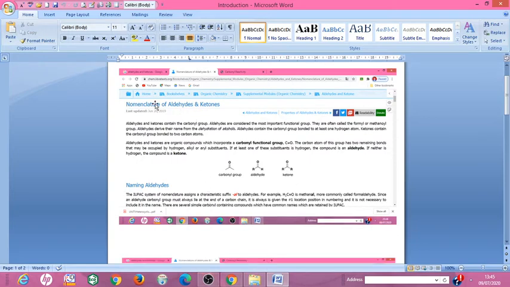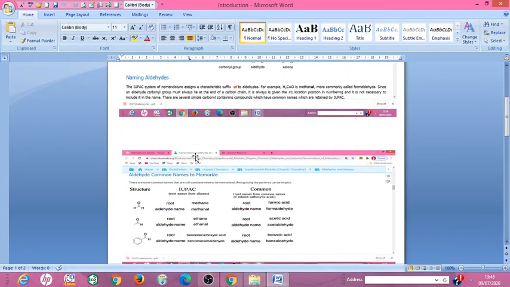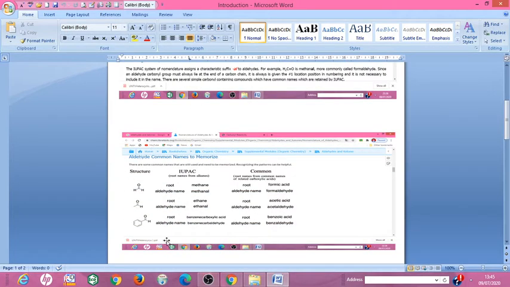Next, the nomenclature of aldehydes and ketones. This is the nomenclature of aldehyde. Suppose the parent aldehyde has one carbon atom; the name of the alkane is methane. The suffix letter e is replaced by al.